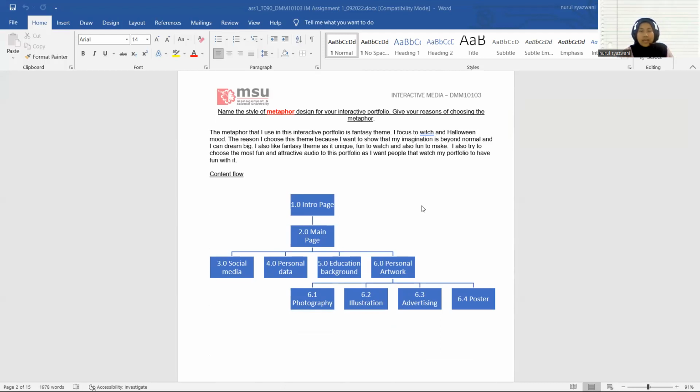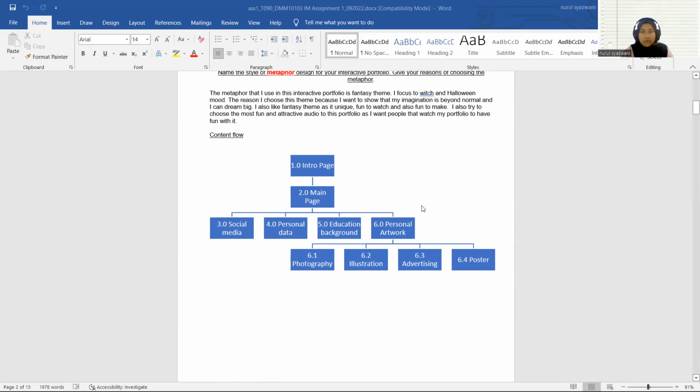The metaphor that I use for my interactive portfolio is a fantasy theme, which basically focuses on witches and a Halloween mood. The reason I chose this theme is because I want to show that my imagination is beyond normal and I can dream big. I also like fantasy since it is unique, fun to watch, and fun to make. I also tried to have the most fun and interactive ideas for this portfolio as I want people to enjoy my portfolio as well.